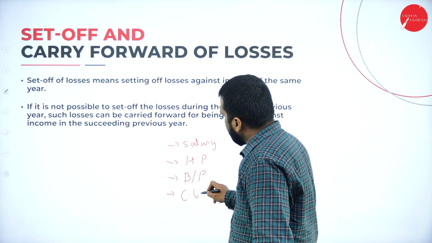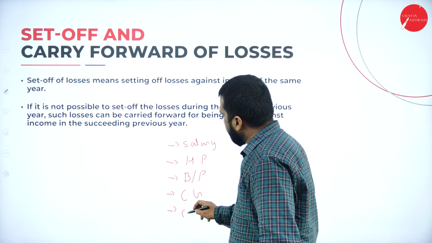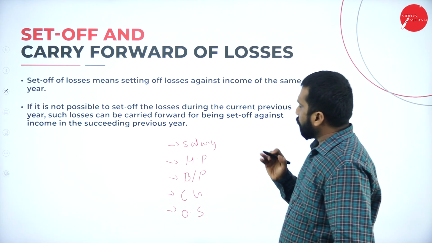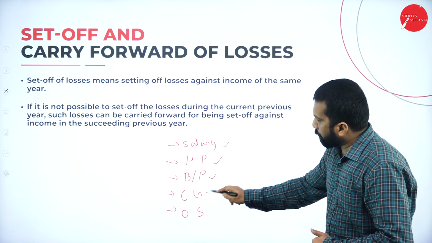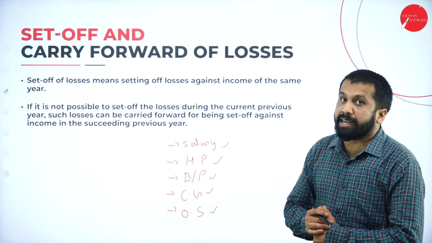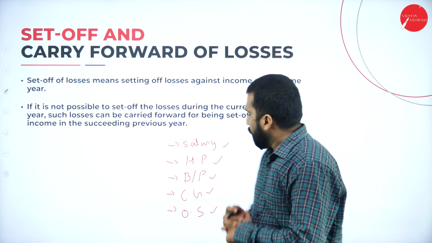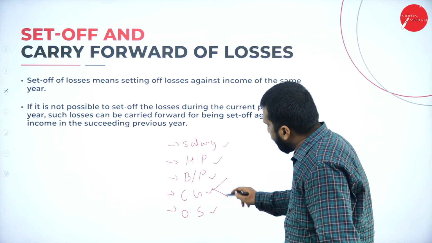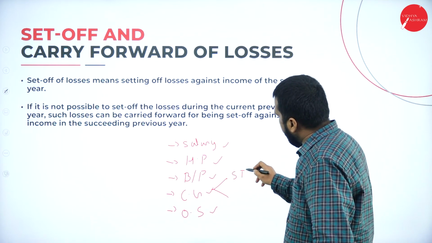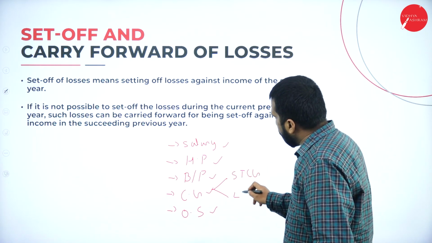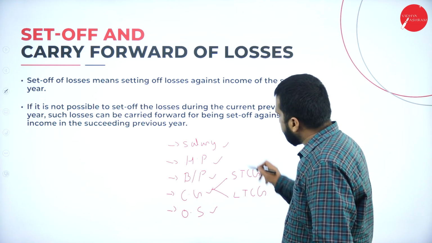Then capital gain, and the final one, income from other source. Under capital gain, again we have 2 subheadings, short-term capital gain and long-term capital gain.